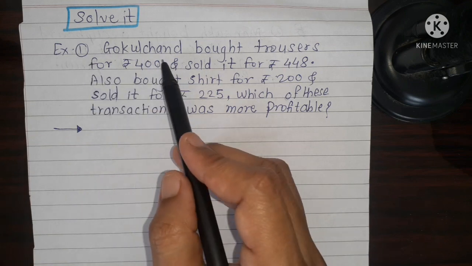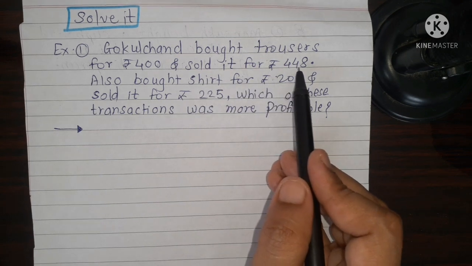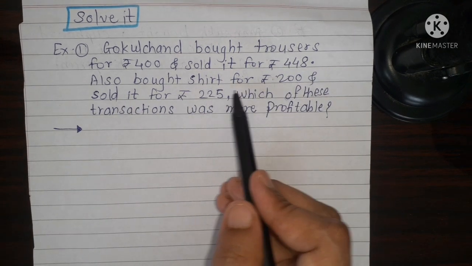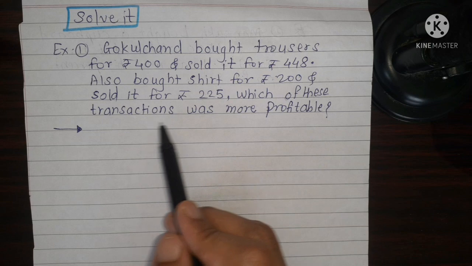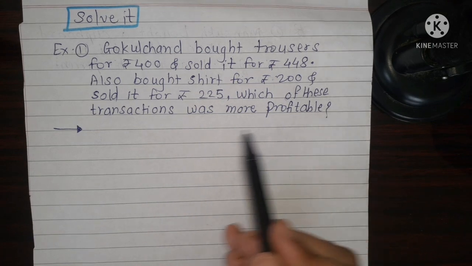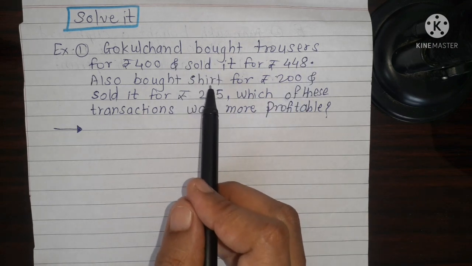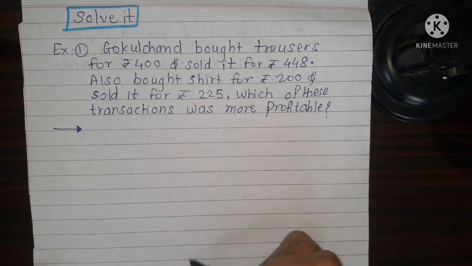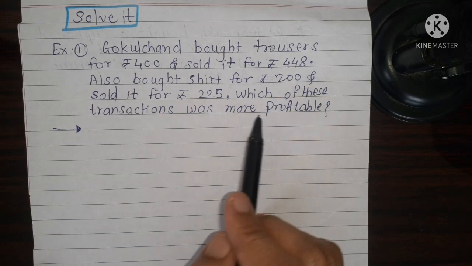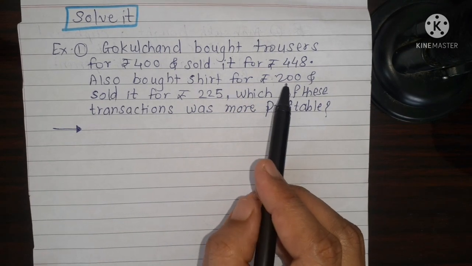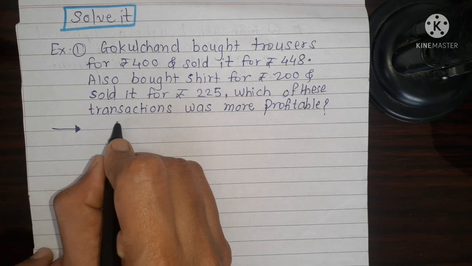Example first. Gokul Chand bought trousers for rupees 400 and sold it for rupees 448. He also bought a shirt for rupees 200 and sold it for rupees 225. Which of these transactions was more profitable? Here Gokul Chand bought trousers as well as a shirt. There are 2 transactions, so we can find the profit of each transaction. First, here we take the trousers.